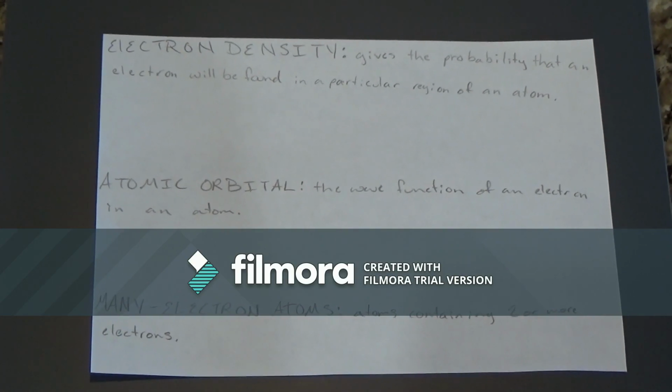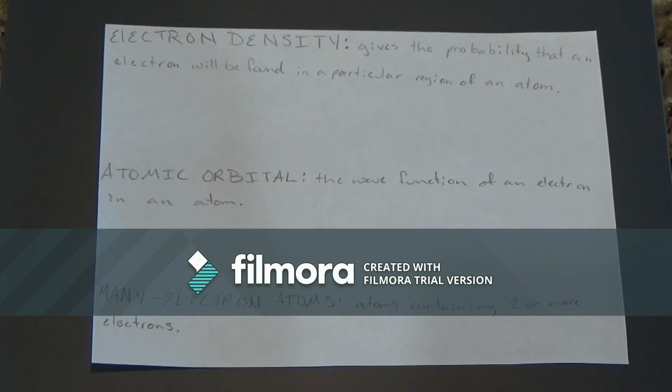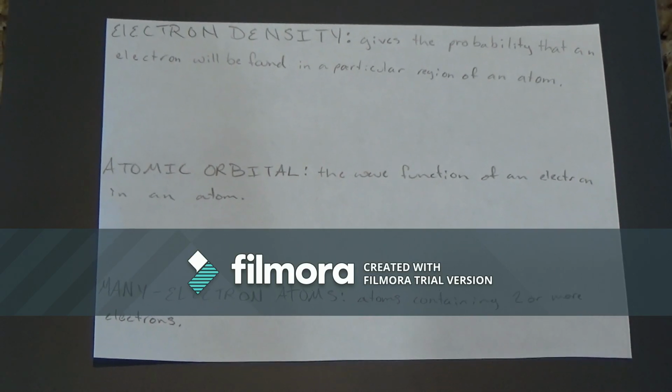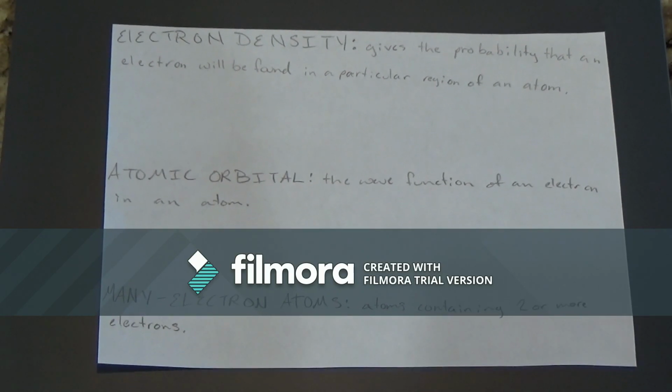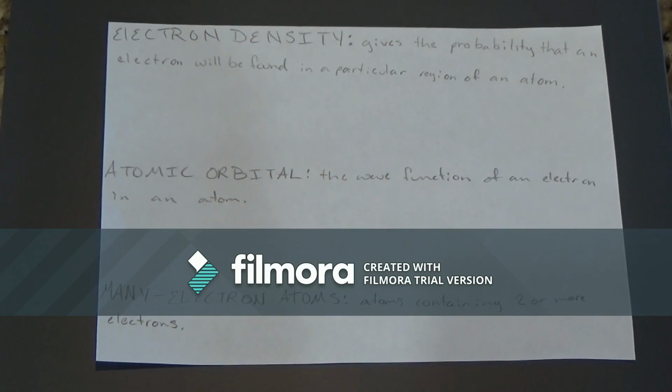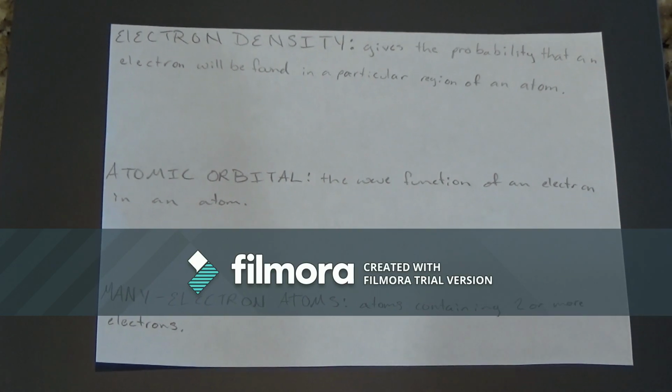So we have electron density, which gives the probability that an electron will be found in a particular region of an atom. And an atomic orbital is the wave function of an electron in an atom. And many-electron atoms simply means an atom that contains 2 or more electrons.